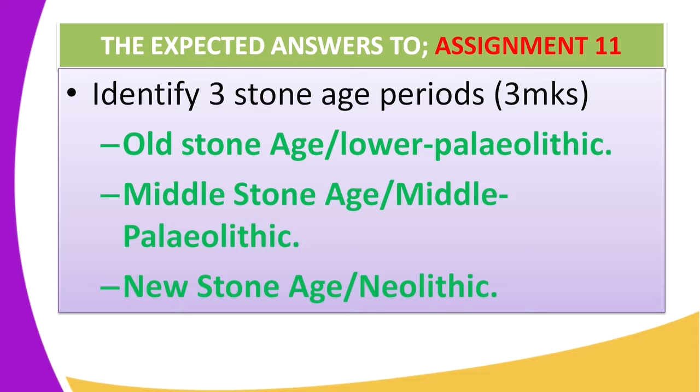So the question was basically, identify the Stone Age periods, and the 3 Stone Age periods are: 1, the Old Stone Age, which is also known as the Lower Paleolithic. 2, we have the Middle Stone Age period, also known as the Middle Paleolithic period. 3, we have the New Stone Age period, also known as the Neolithic period.